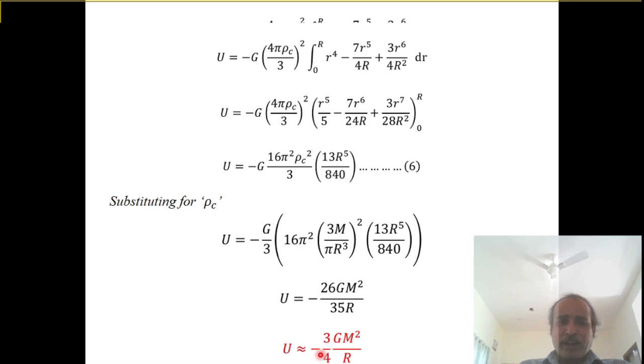The minus sign is nothing but gravitational, it is an attractive force. So this is the required expression for the gravitational energy of a star, or the gravitational potential of a star.